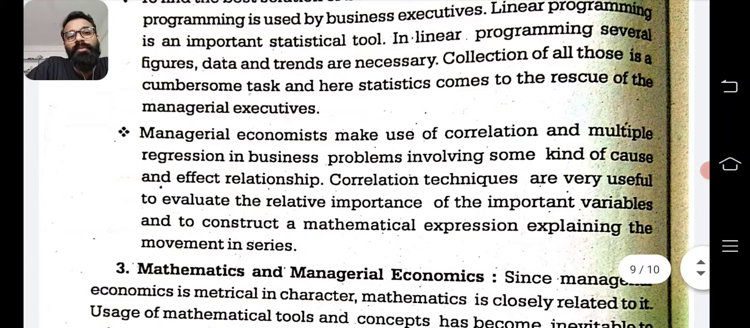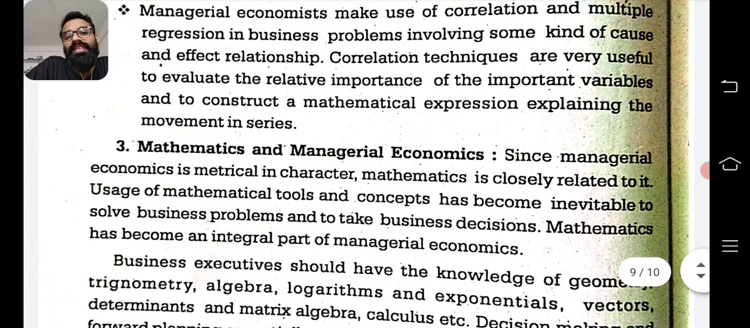Managerial economics makes use of correlation and multiple regression in business problems involving some kind of cause and effect relationship. So correlation techniques, then regression and multiple regression techniques, all are statistical techniques which are used in managerial economics, which you have studied in your second BU classes, statistics. So now mathematics and managerial economics.